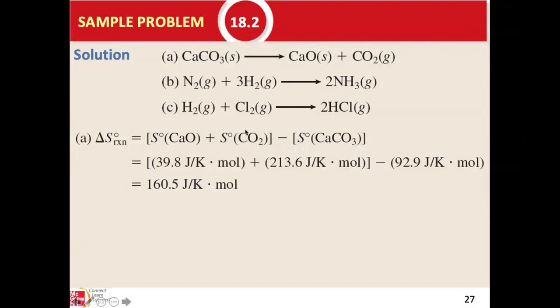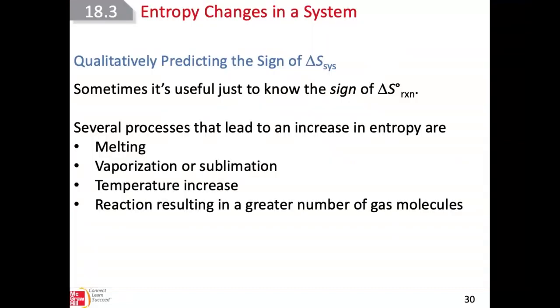It is a positive number because on the product side we have a gas, and the entropy of gases is much greater than the entropy of substances in a solid state. That's why delta S is a positive number. For the reaction to have a positive delta S is one of the factors for the reaction to be spontaneous. So there is a qualitative way of predicting the sign of delta S. How can we say what the sign should be, not the number, just the sign? Sometimes it's useful to know just the sign.